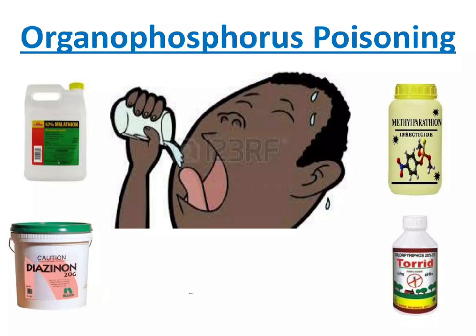The signs of reversal of OP poisoning, or atropinization, are firstly that bronchospasm, bronchorrhea, bradycardia and hypotension will all be reversed if the atropine is working. Then we should keep giving atropine until the patient develops symptoms of atropinization. What are the symptoms of atropinization? They are as follows: drying of secretions, dry mouth, dilated pupils, tachycardia. All of this should happen to say the patient is completely atropinized.